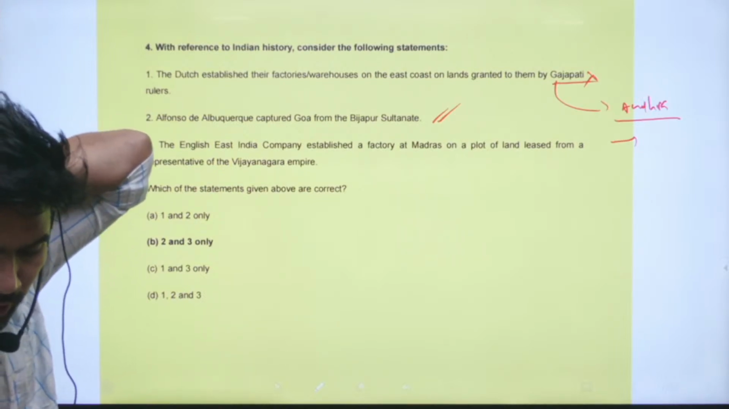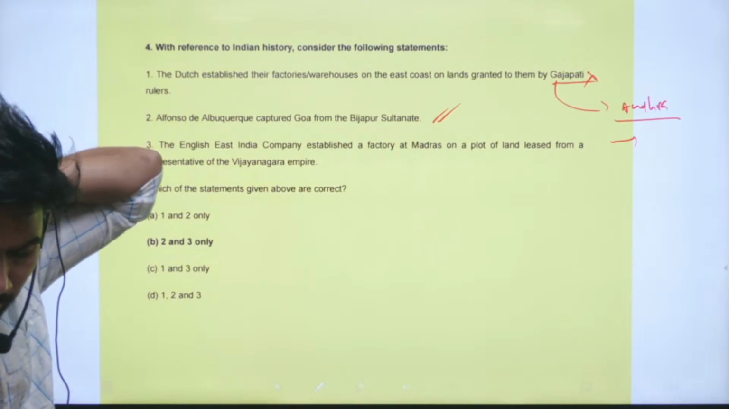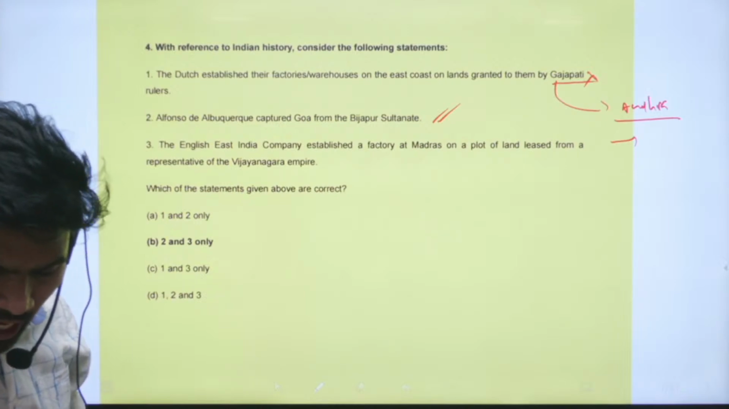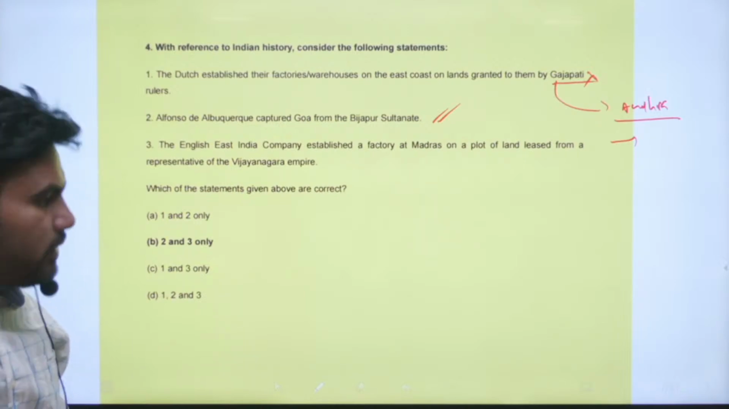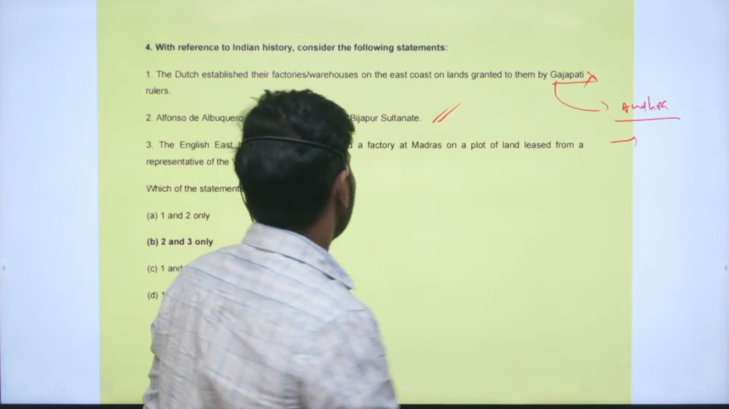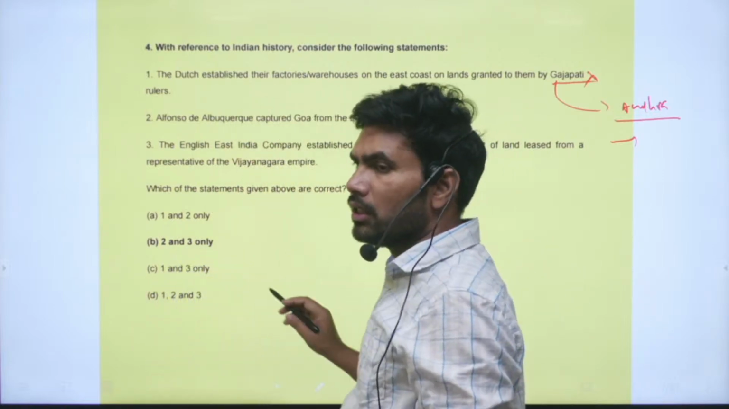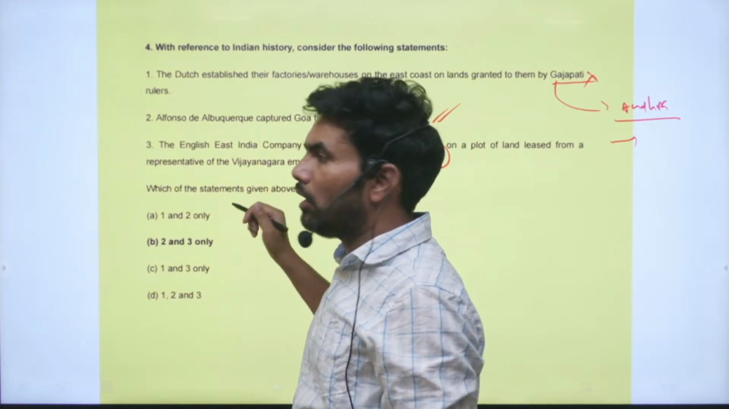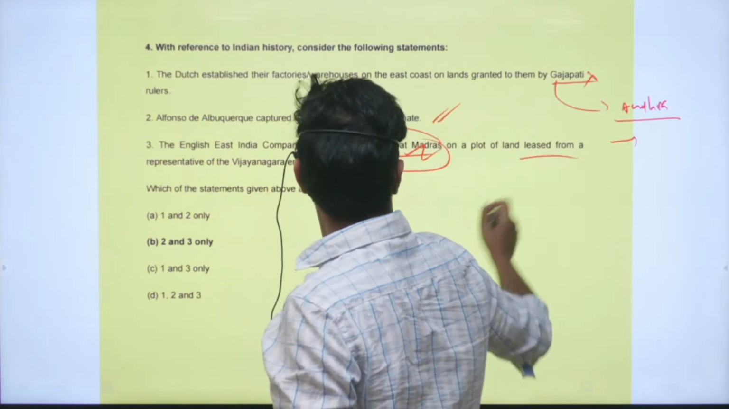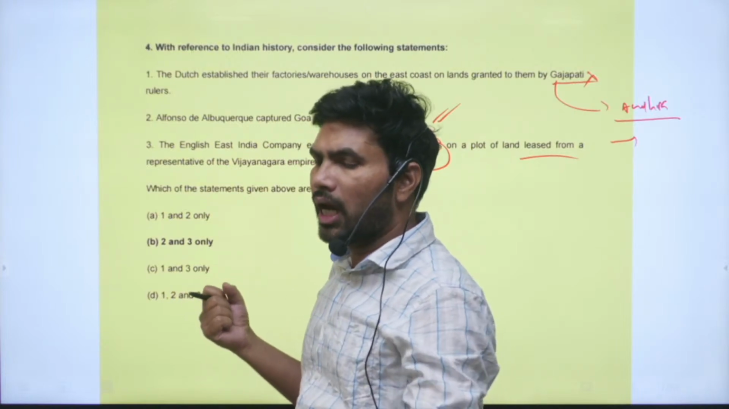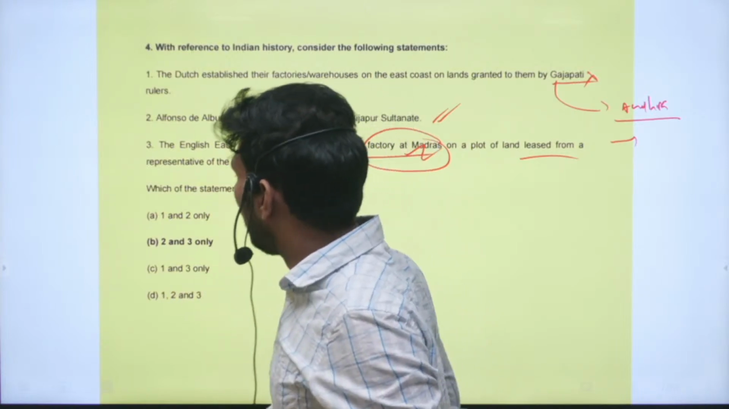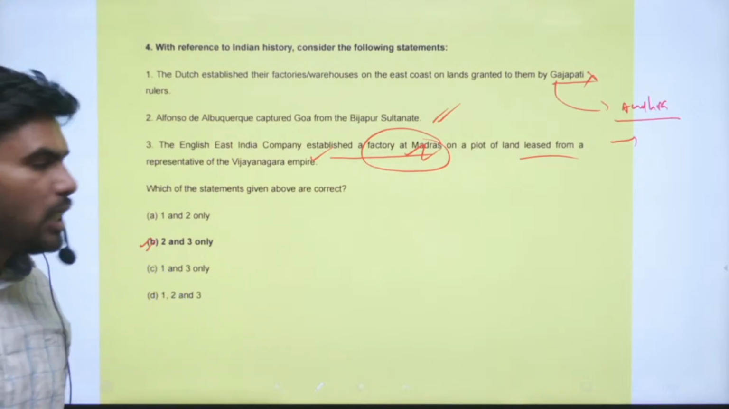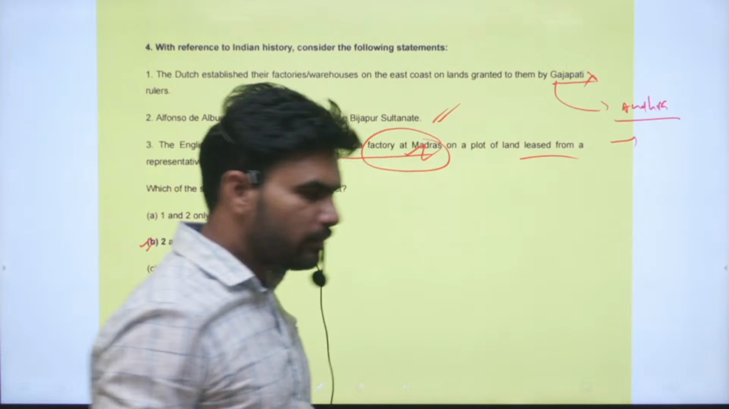Next is, the English East India Company established a factory at Madras on a plot of land leased from the representative of the Vijayanagara Empire. So this is also a correct statement. They have got Madras. They have established a factory at Madras on land they have leased from a representative of Vijayanagara. Correct option is option B. Statements 2 and 3 are correct. Statement 1 is incorrect. Right.